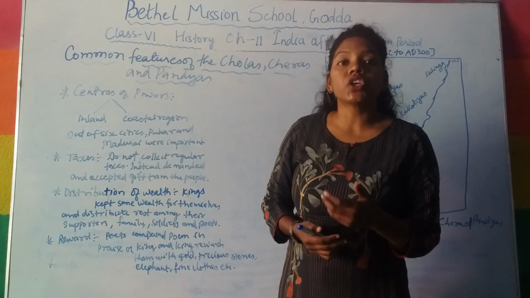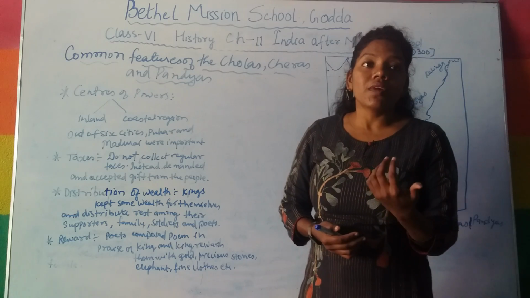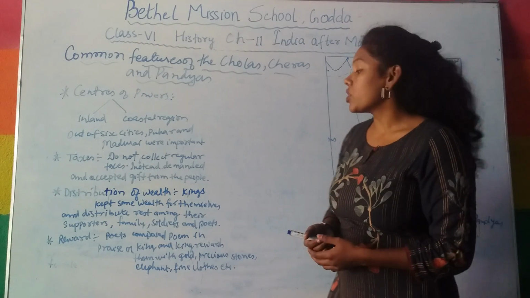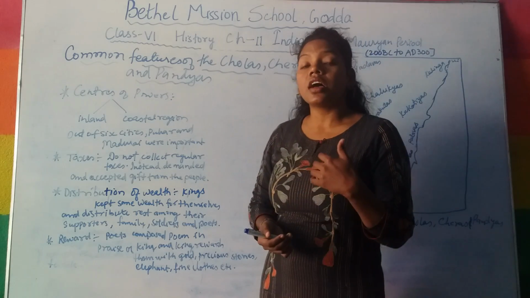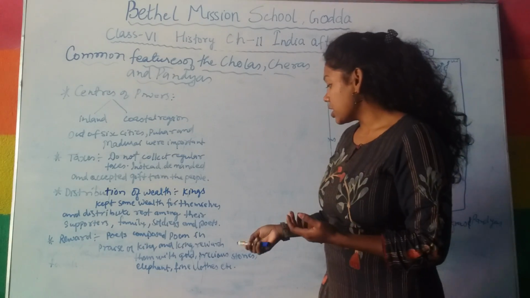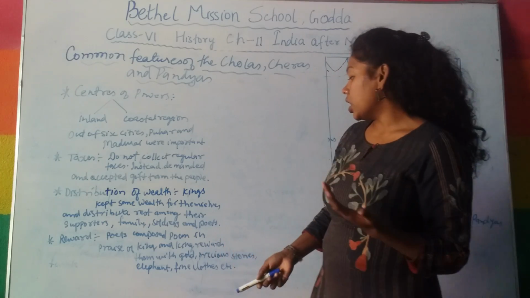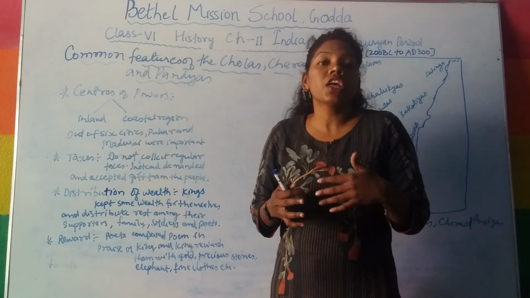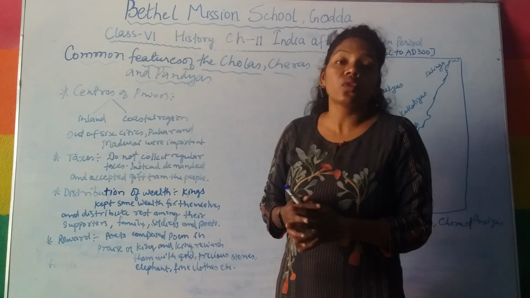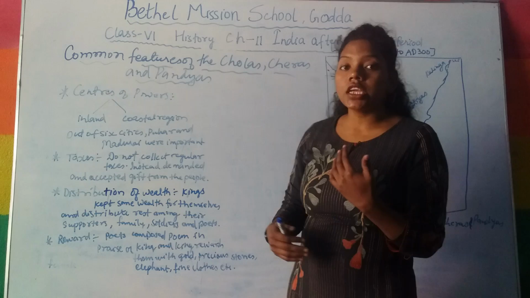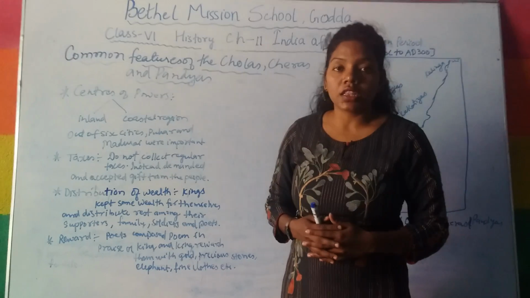When the king became very happy, he used to reward them with precious stones, elephants, gold, fine clothes, and many more things. So these were the common features of all three kingdoms.